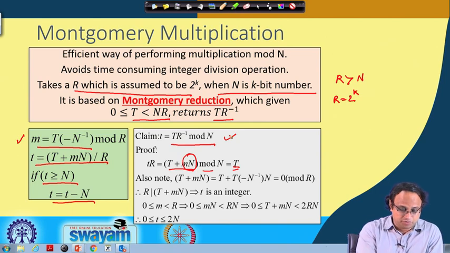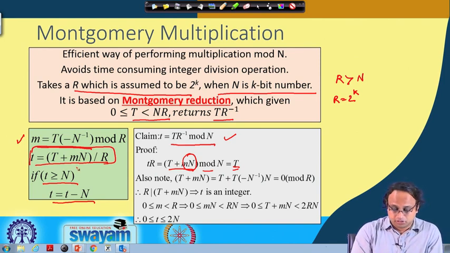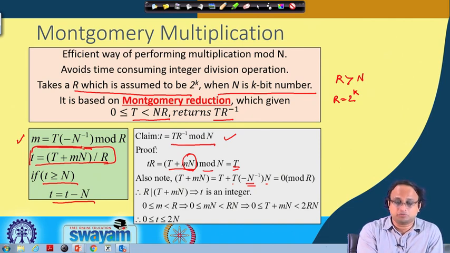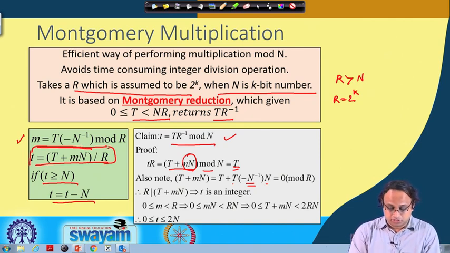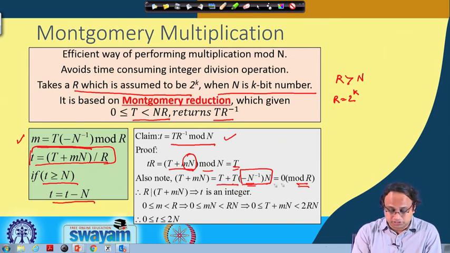Also note, because it is important to observe, why is this an integer, because I have done just this division, T plus mn divided by r. You observe that T plus mn is equal to T plus T into minus n to the power of minus 1 n, because m is equal to T into minus n to the power of minus 1 modulo r. So, if I do a modulo r operation, then this part is minus 1, and therefore, I get T minus T, which is equal to 0, which means that r divides T plus mn. And therefore, T plus mn divided by r is an integer.